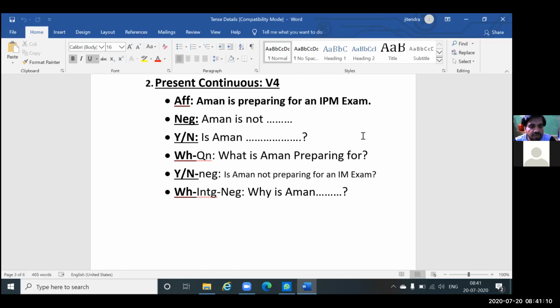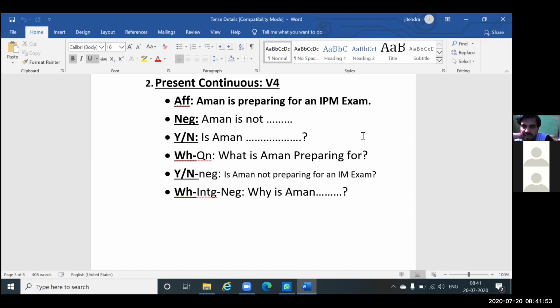Now you have to learn negative, yes no, WH, yes no negative, WH interrogative. Correct? Fine. How can we do it without extra effort, without learning subject plus verb plus object plus this plus that? There is a very basic formula for all the different types of sentences, and it's a very easy answer. Since you have learned the first sentence, keep the affirmative sentence as the base sentence.